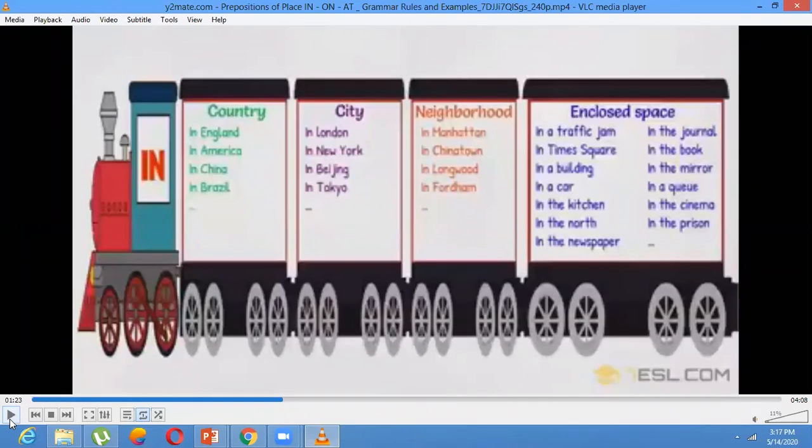Here also sometimes we get confused. Whenever we are talking about home, we don't use the preposition "in". It's never "I am in home". It's always "I am at home". But when we are talking about the kitchen or some specific area of our home, we use the preposition "in". I am in the kitchen. Right now, my father is sitting in the living room. And the same way when we are talking about direction, we use in the north, in the south.